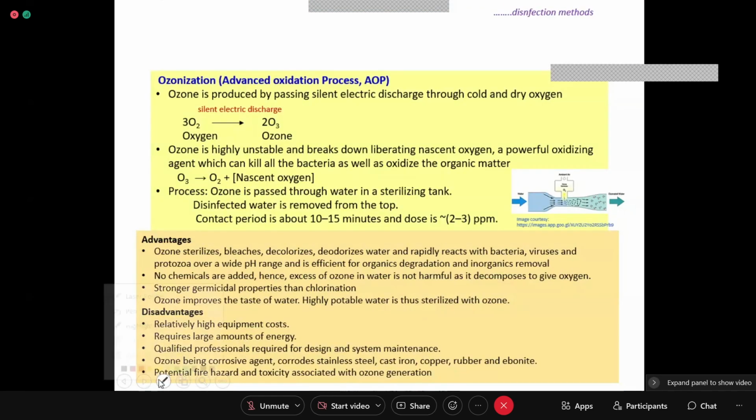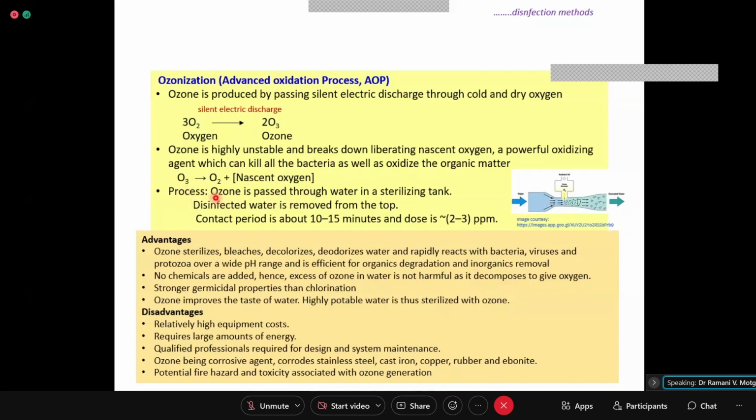Nascent oxygen is a powerful oxidizing agent which can kill all the bacteria. So O3 gives O2 plus nascent oxygen [O], which is always written in square brackets because of its high reactivity.